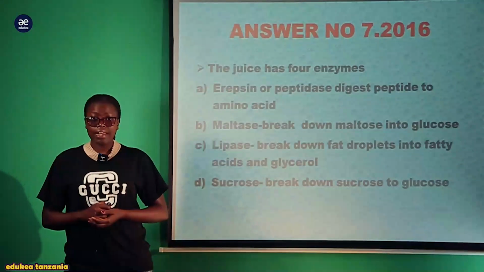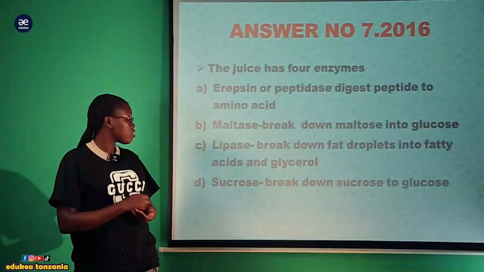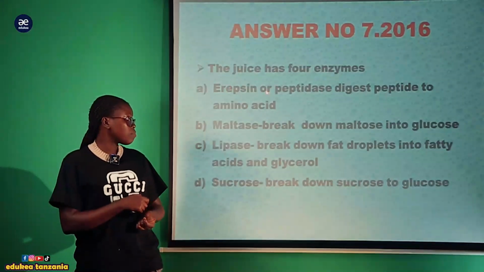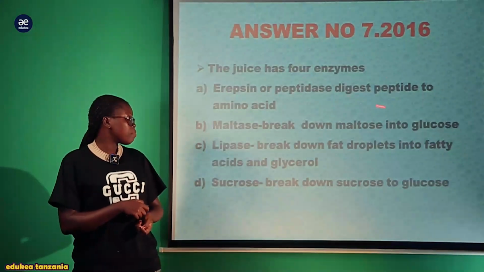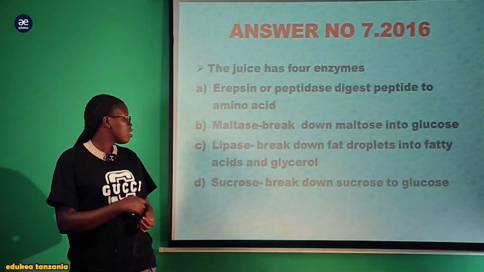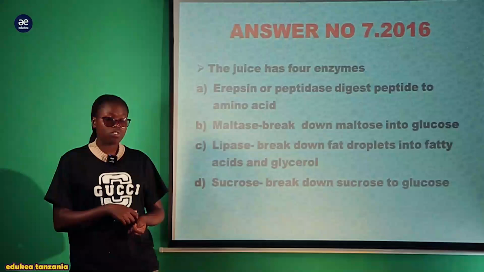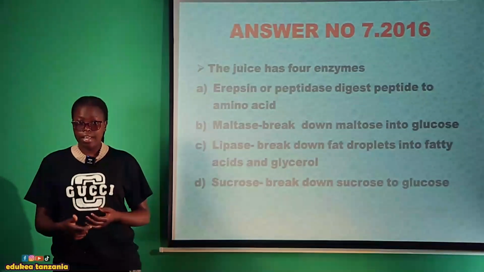So the ileum tends to produce digestive juices, which contain enzymes. For example, there is erepsin, or peptidase, which digests peptides into amino acids. Another enzyme is maltase, which breaks down maltose into glucose. So these are the enzymes found within the ileum.